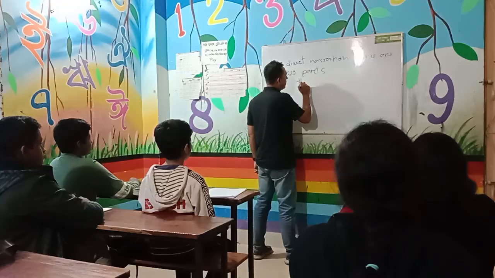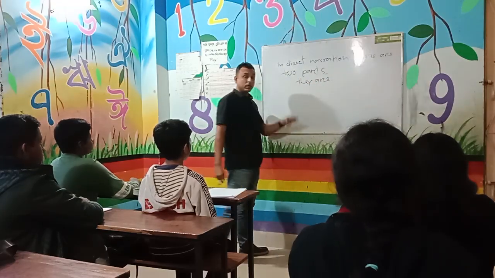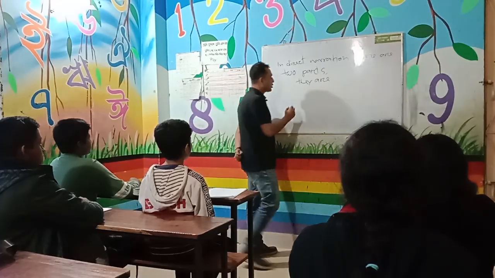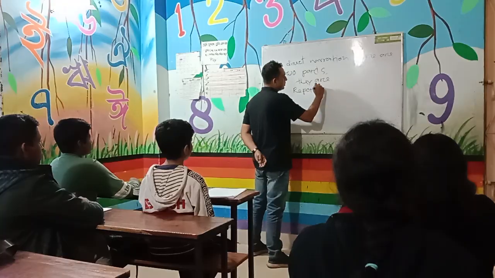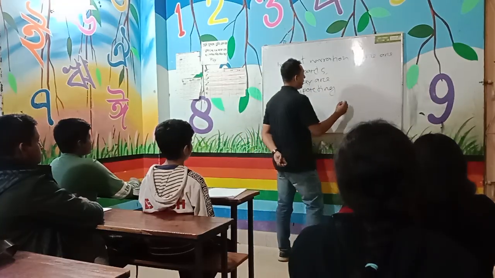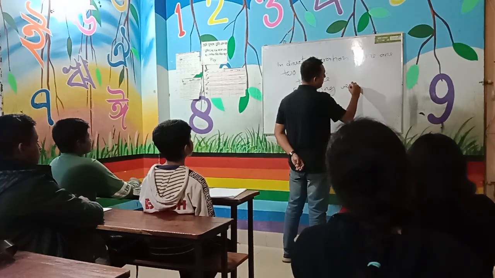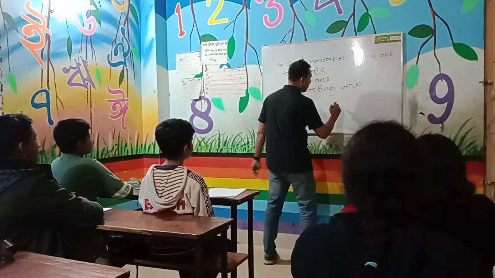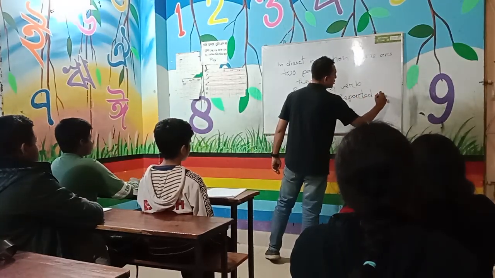They are the reporting verb and the reported speech.